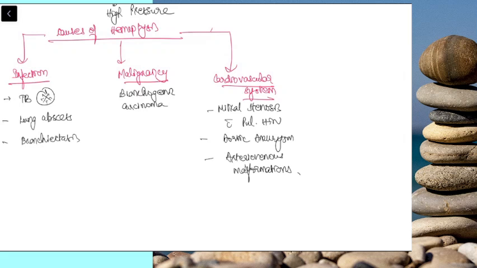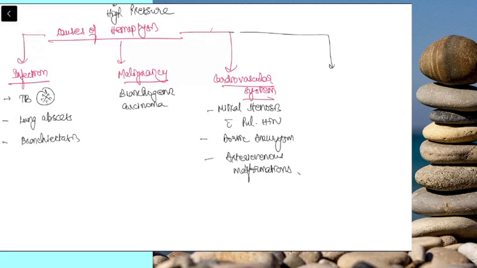Why I'm telling all this is patients will come to you only with symptoms. When they come with symptoms, you have to take history and then try to identify whether this patient is likely to have an infection or a malignancy. Because infection means they'll usually have associated features like fever, etc. Cardiovascular means they'll have breathlessness, chest pain, etc. Based on that, you have to identify what pattern the patient is getting into, and then try to find out the cause. So you have to know the causes of the symptoms for which the patient is presenting.